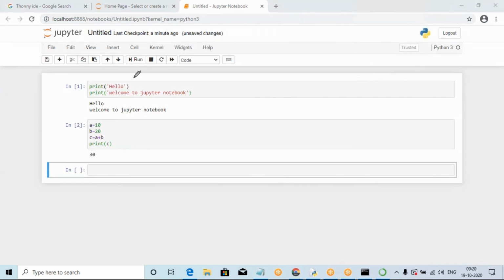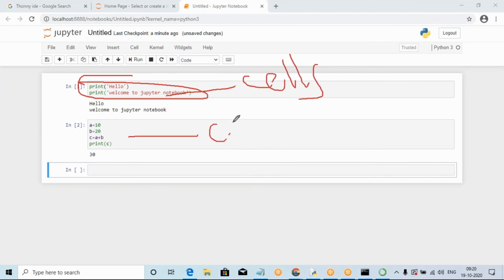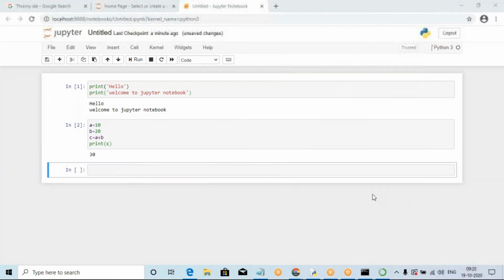These are all called cells. This is also one cell, and this is also one cell. Together, these are called a notebook. Clear, guys? Okay. Thank you very much. Any doubts? Also look up the top 10 notebooks for Jupyter and the top 10 IDEs for Python.